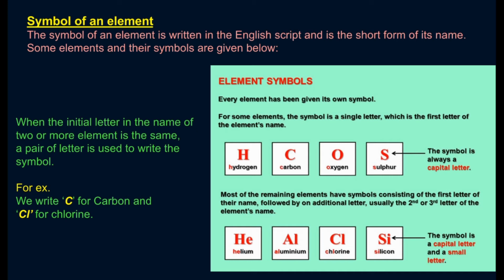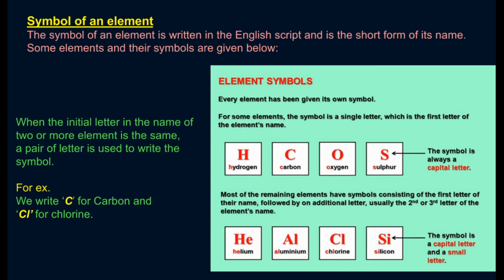For some elements, the symbol is a single letter, which is the first letter of the element's name. Example, hydrogen H, carbon C, oxygen O, sulfur S. The symbol is always a capital letter. Most of the remaining elements have symbols consisting of the first letter of their name followed by an additional letter, usually the second or third letter of the element's name. Example, helium, He. The first letter will be a capital letter, that is, H capital, and the second letter will be a small letter.